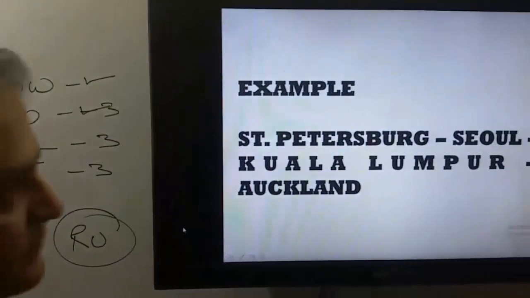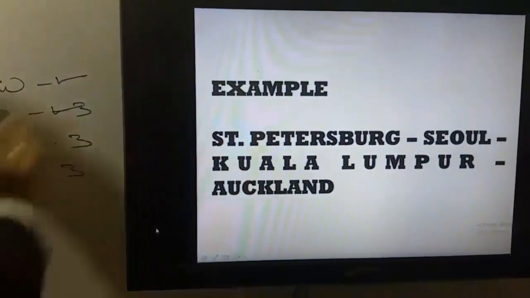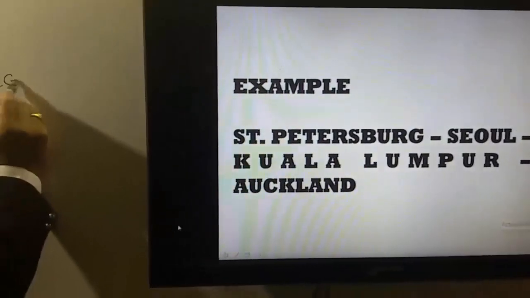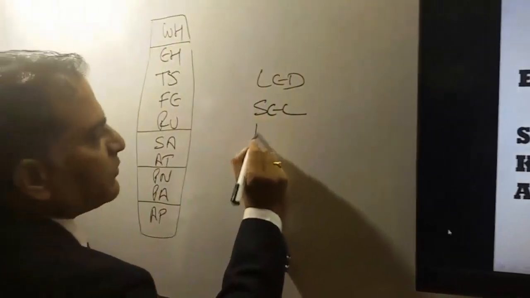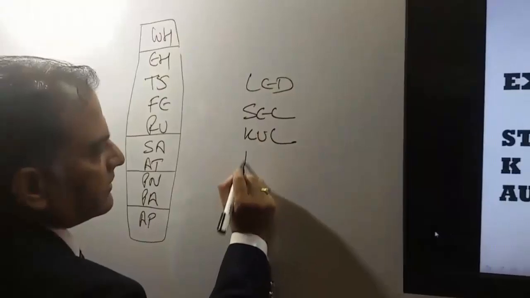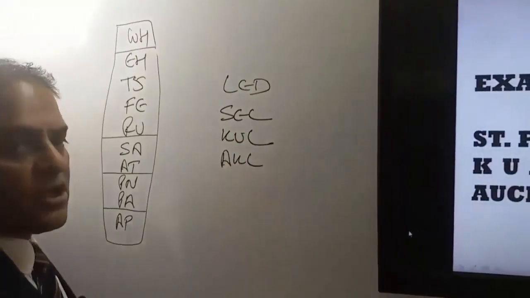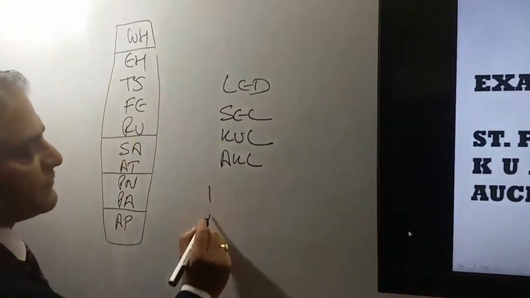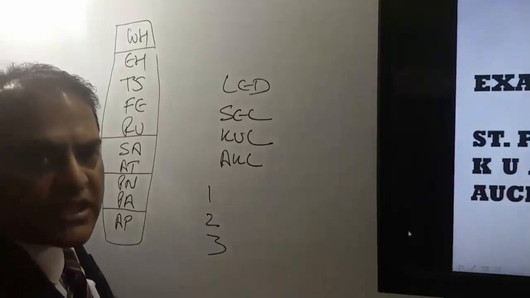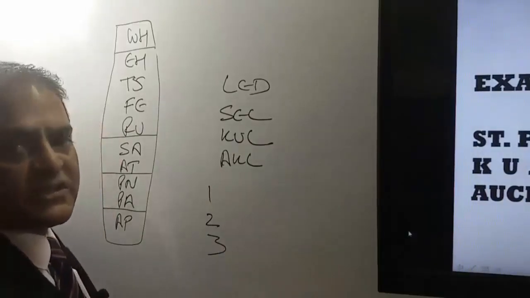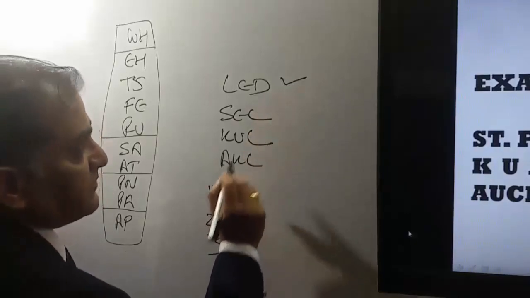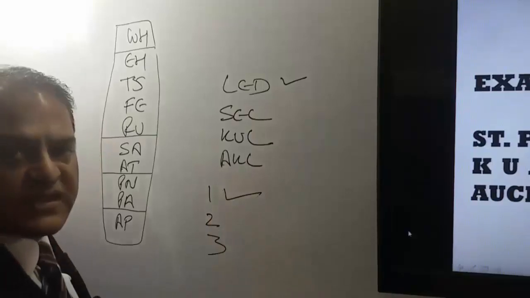Next, St. Petersburg, Seoul, Kuala Lumpur, Auckland. Now here we have to find out whether this itinerary is RU or not. For RU, our itinerary has to satisfy 3 conditions. Very first is your journey should start from Moscow, St. Petersburg. Here our journey is starting from St. Petersburg. That means this itinerary has satisfied the very first condition.